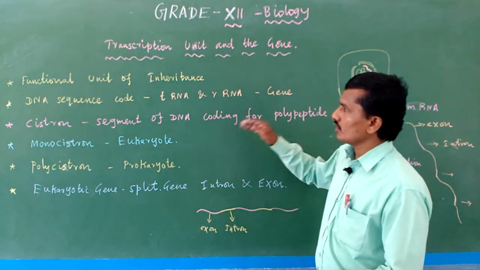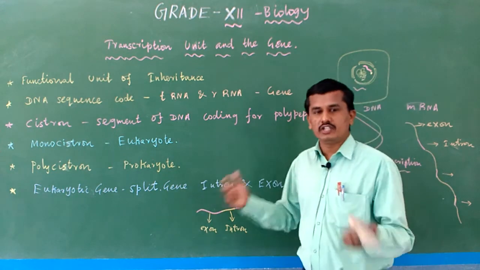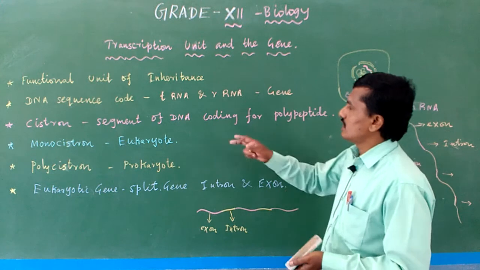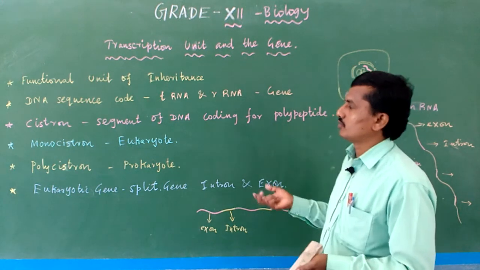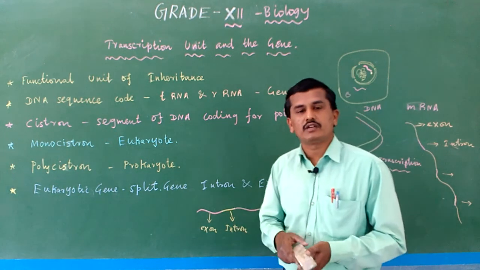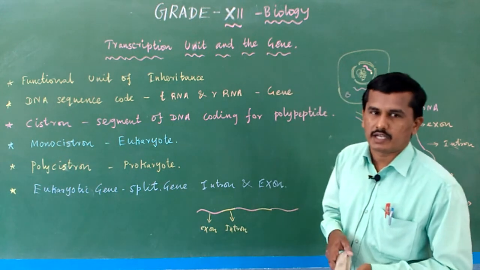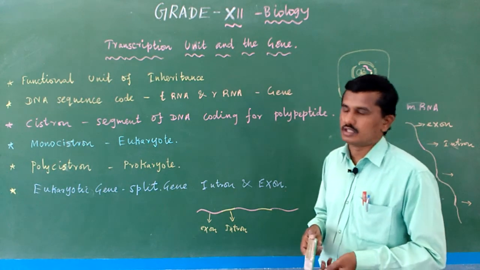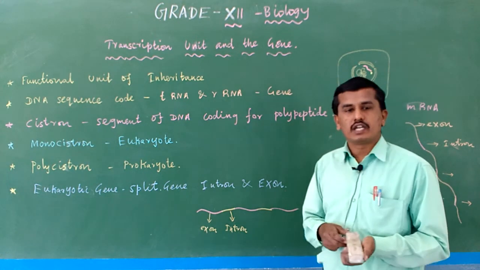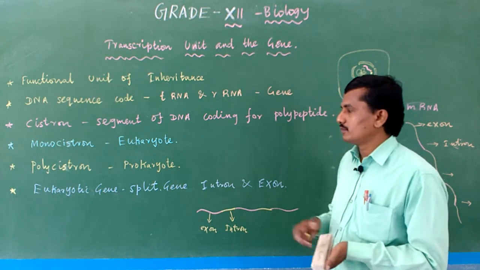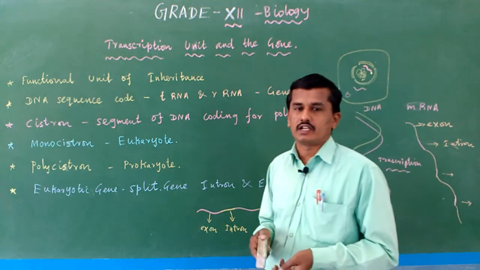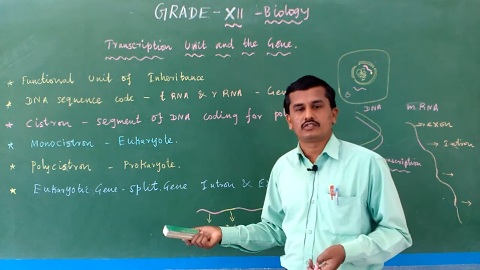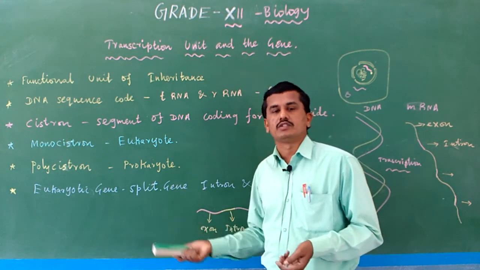Okay, in the topic of transcription, a gene is a functional unit of inheritance which is important for coding for tRNA and rRNA, ribosomal RNA. Cistron means a segment of DNA which codes for a polypeptide. Monocistron and polycistron are the two varieties of cistrons. Monocistron is present in eukaryotic cells, and polycistron is present in prokaryotic cells. Okay. The next one is transcription in prokaryotes and transcription in eukaryotes.